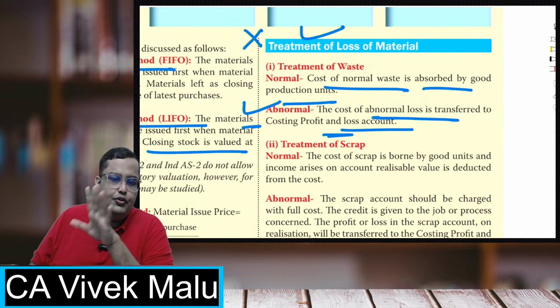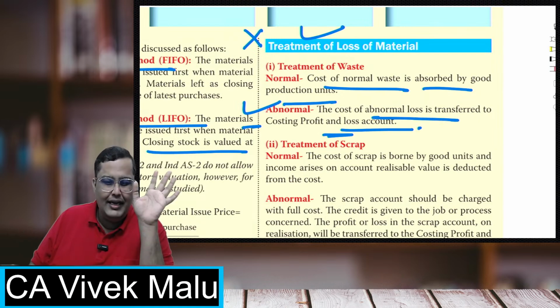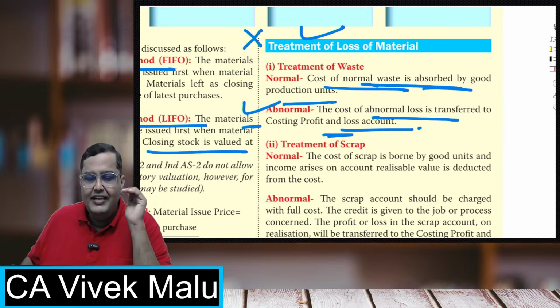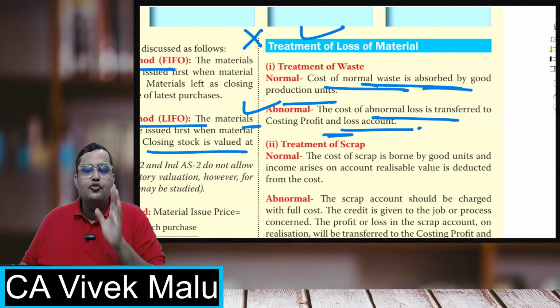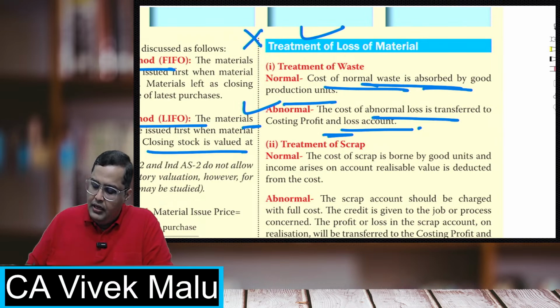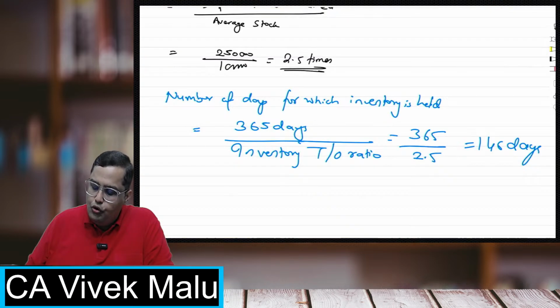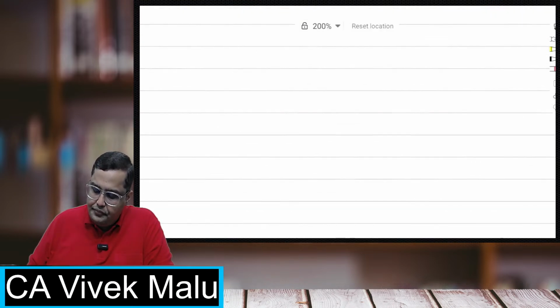Abnormals are always transferred to costing P&L. This is the general rule for all the categories. Normal waste, whatever its cost, will be absorbed by the good production units. Sir, what do you mean by absorbing on good production units? I'll tell you.